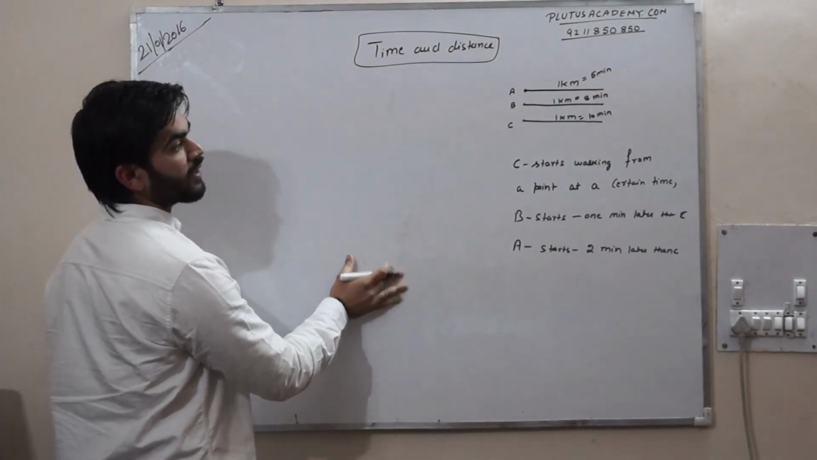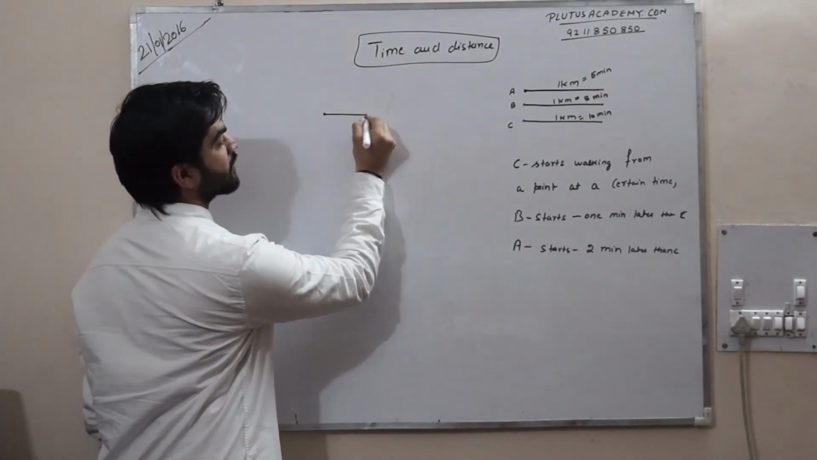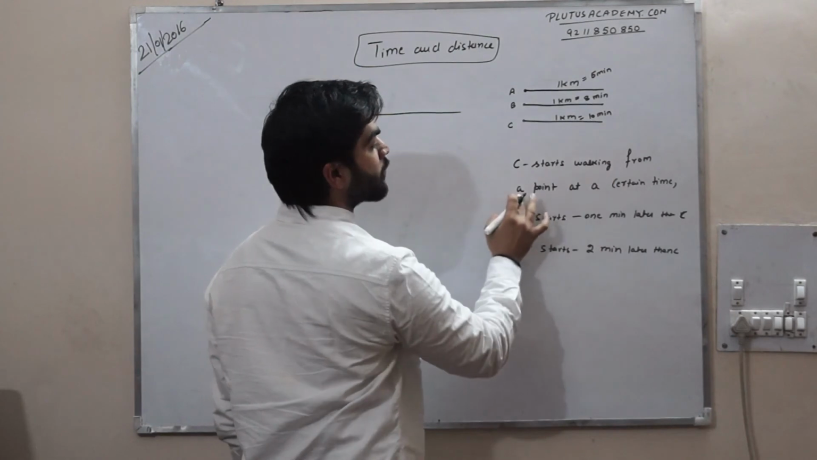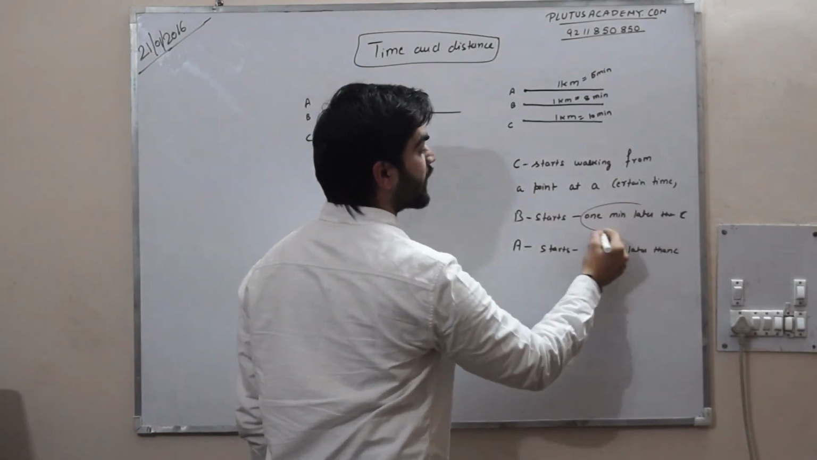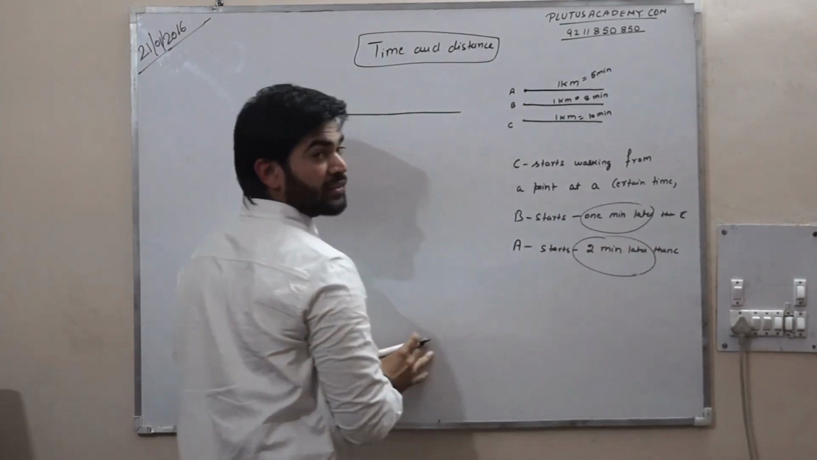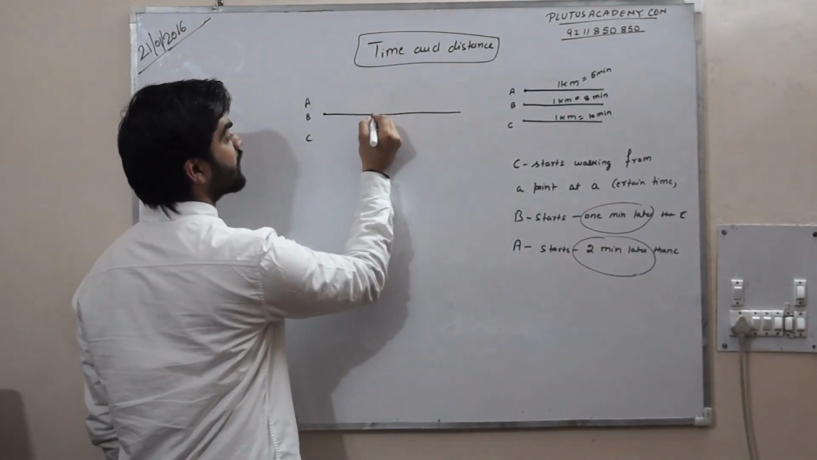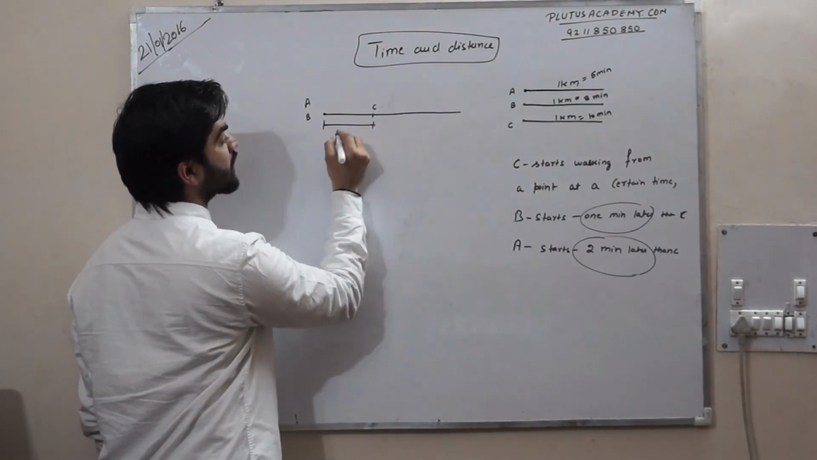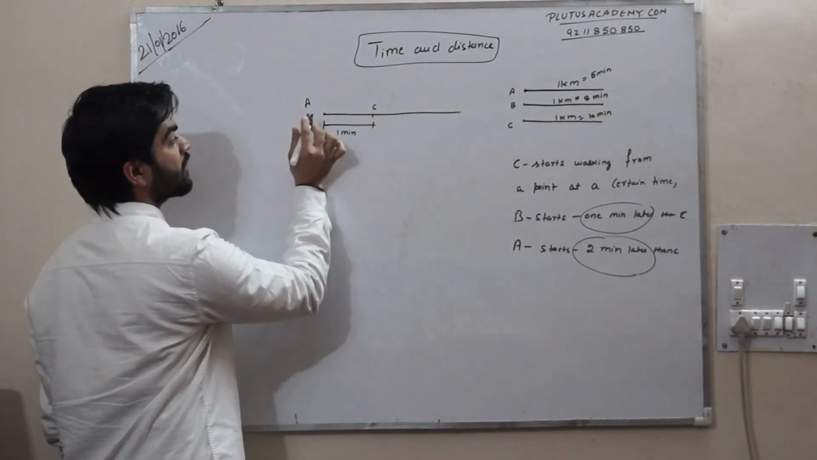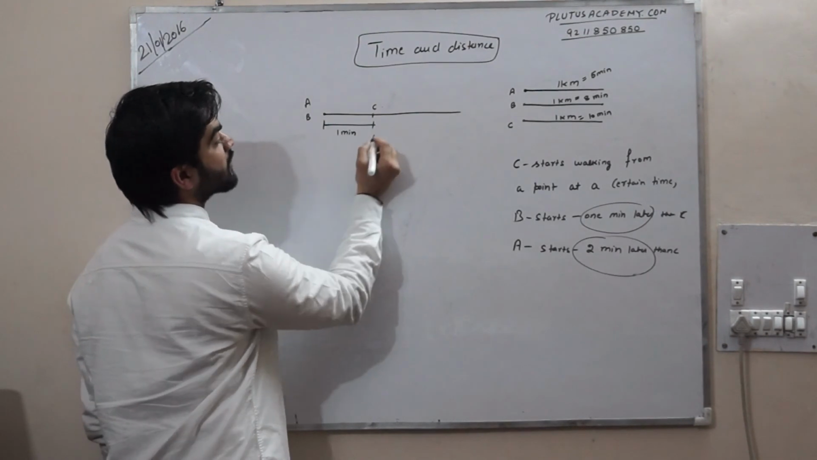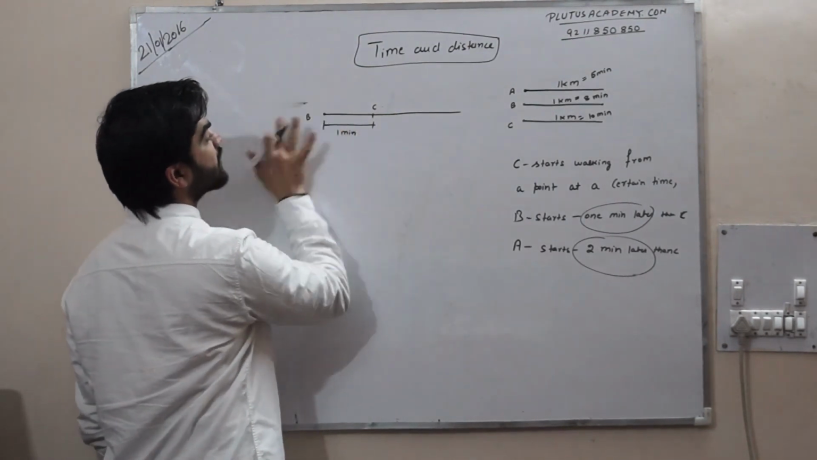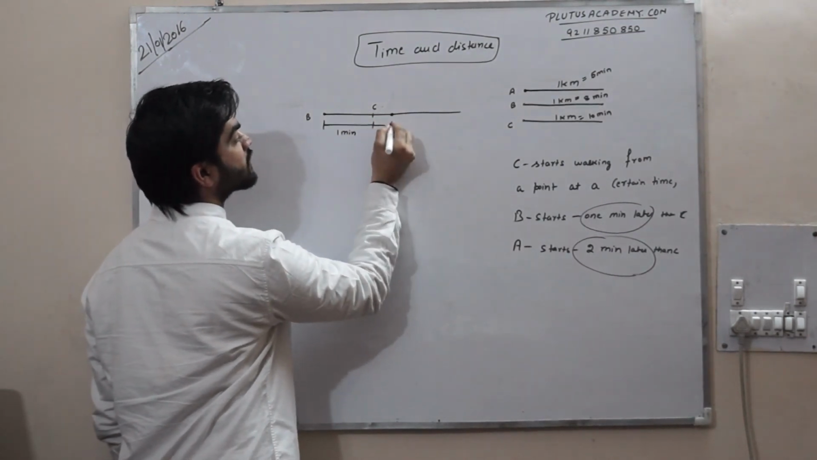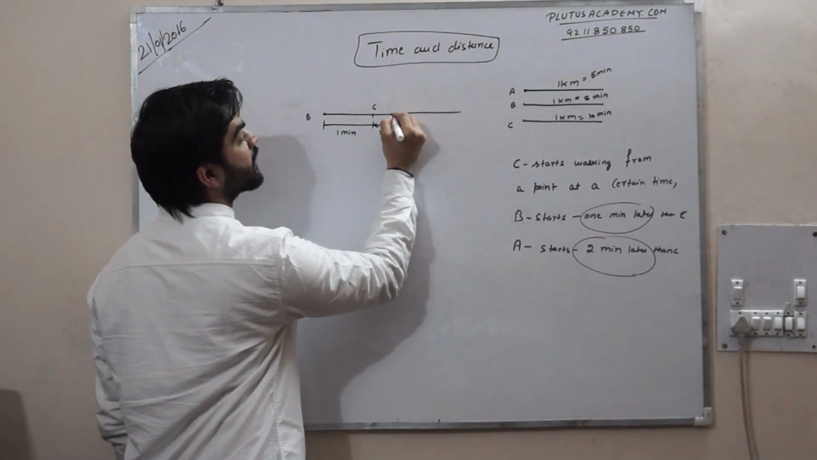If we bring the final diagram, if this is a straight line, here are these three persons A, B, C. C starts walking from a point at a certain time. B starts 1 minute later. A starts 2 minutes later. It means if C is here, and this is the distance traveled by C in 1 minute, then B also starts walking. Let's assume B and C will meet at this point, and this is the distance X where they meet, the meeting point.